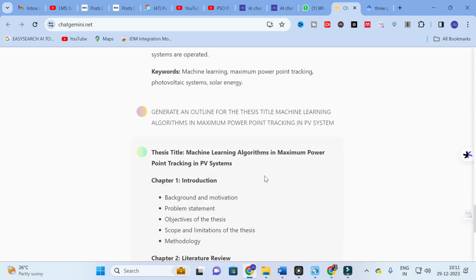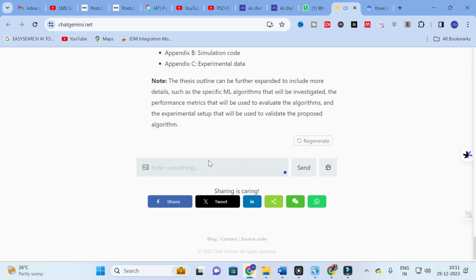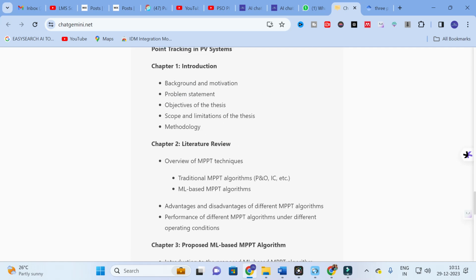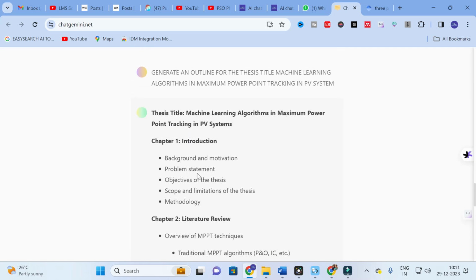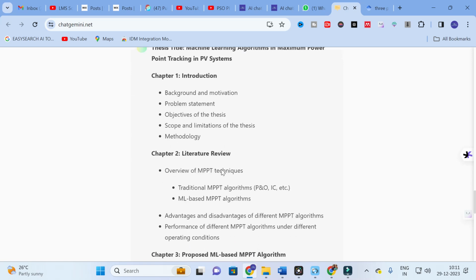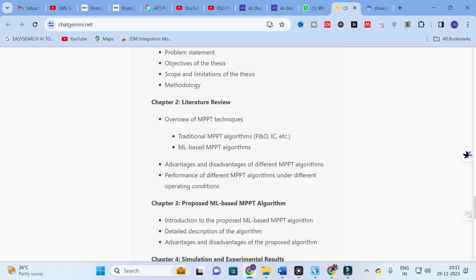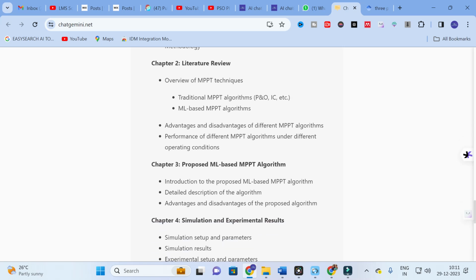Here you can see that the thesis title, that is the subtopics of the thesis, are generated. You can see background and motivation, problem statement, objective of the thesis, scope and limitations of the thesis, methodology. Then the literature review, that is traditional MPPT algorithms, ML based MPPT algorithms, advantages and disadvantages of different MPPT algorithms.